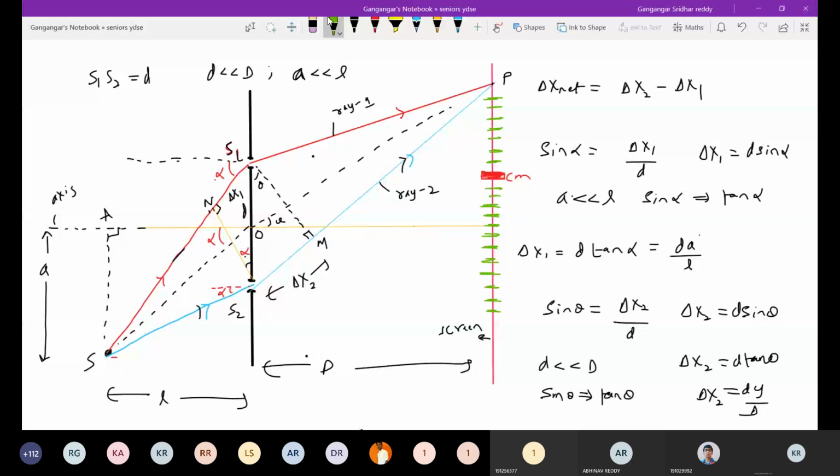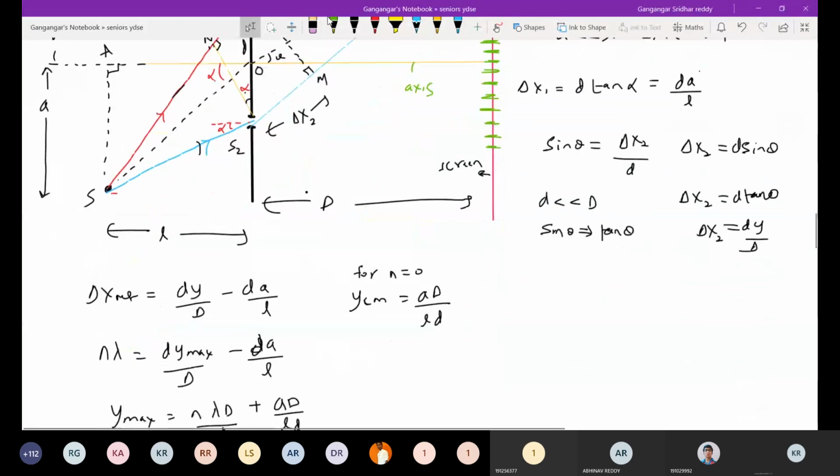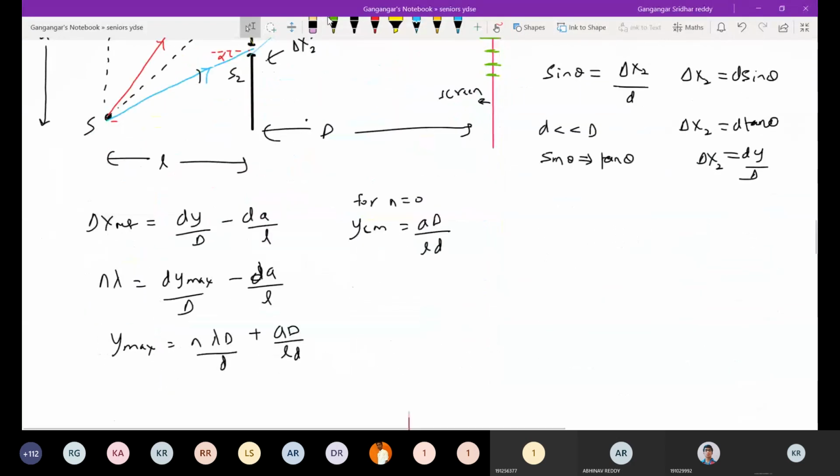So this is the axis. If the source lies below the axis, the central maxima will lie above the axis. Again, the same mathematics will follow. What is the order of interference at the axis? So what shall I do? Put y equal to 0, then you get the order of interference at the axis.